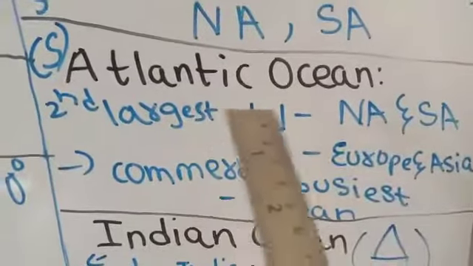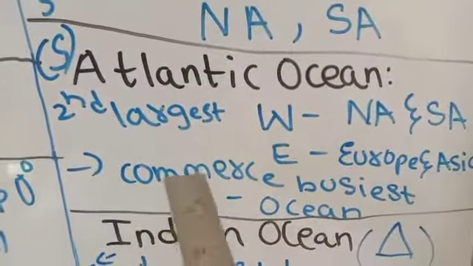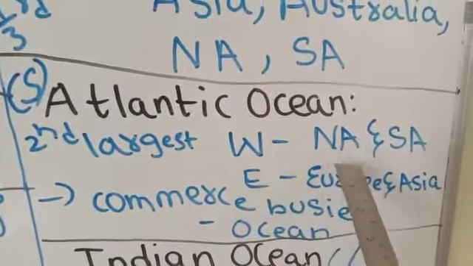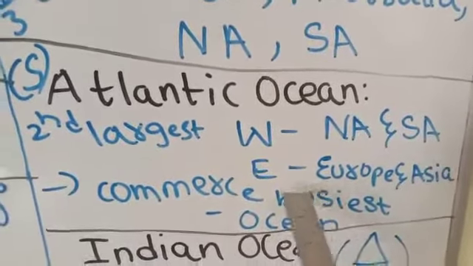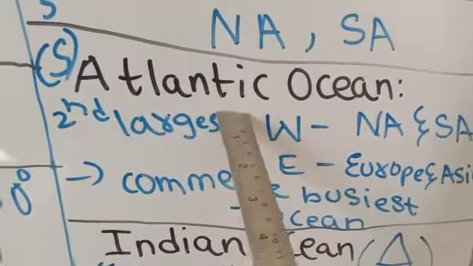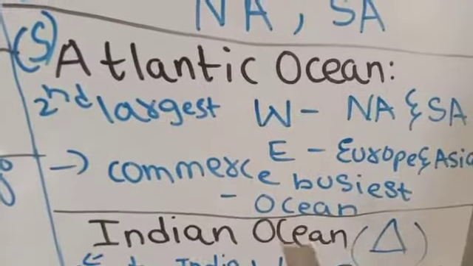Next, Atlantic Ocean is the second largest ocean. It is S-shaped. In the west, it is bound by North America and South America. In the east, by Europe and Africa. In view of its commerce, Atlantic Ocean is highly indented. So, it is called the busiest ocean.